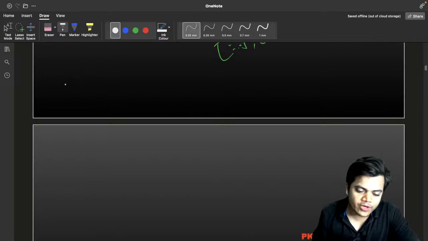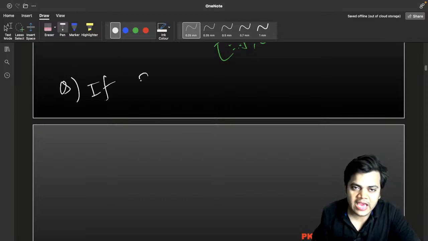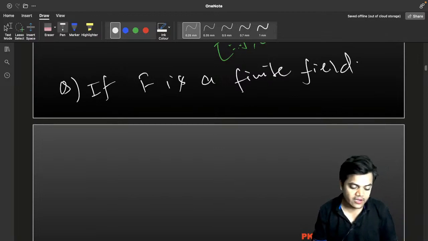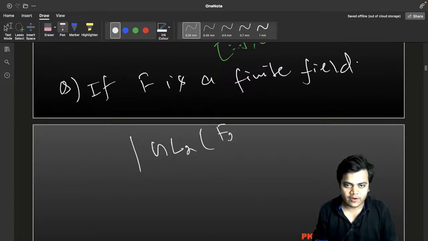नाउ इफ आई एम गोइंग टू आस्क अनदर केस, देन व्हाट वुड यू लाइक टू से? If F is a finite field, so what do you mean by this F is a finite field? For example, if I will ask you the order of GL2 F2, then what would you like to say? What will be its answer?